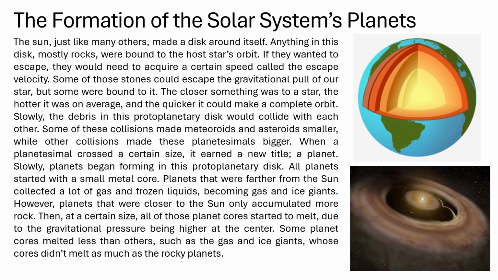Due to the gravitational pressure being higher at the center, some planet cores melted less than others, such as the gas and ice giants, whose cores didn't melt as much as the rocky planets. So as we can see on the right, the top right image is a diagram of Earth in layers, and the bottom right image is what this protoplanetary disk would have looked like. The star at the center and dust and dirt all around it in a ring shape.